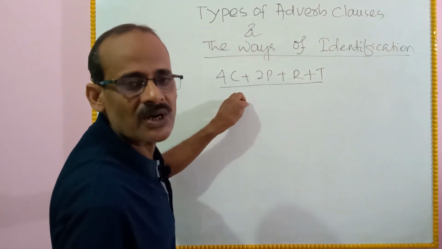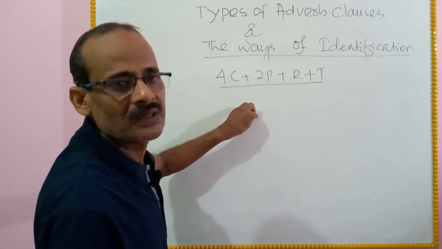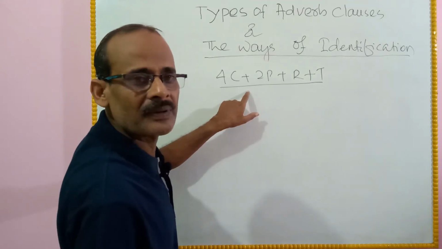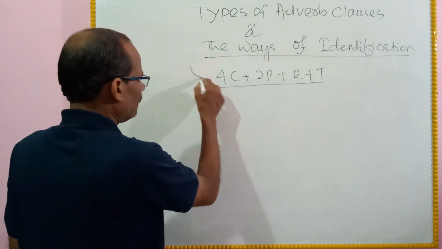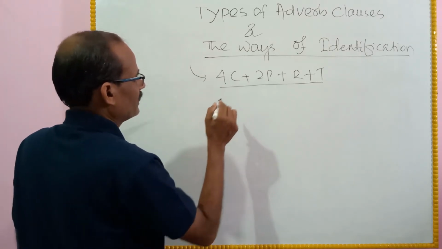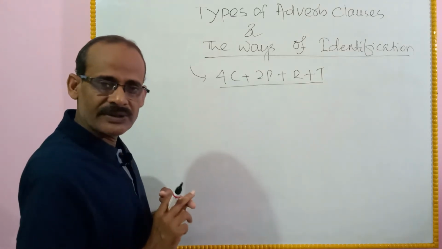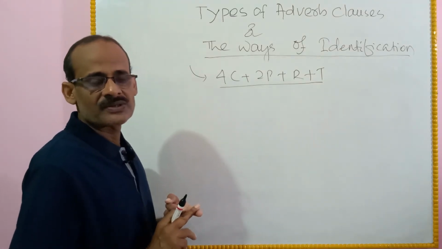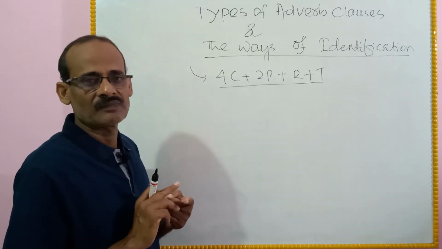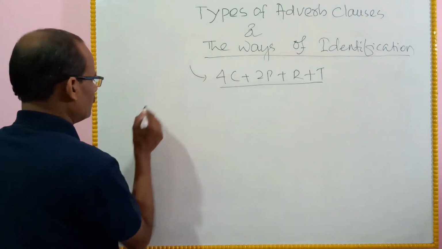This is a shortcut method to remember the names of adverb clauses. The adverb clauses are classified by reason, purpose, condition, concession, place, time. Let's see what 4C is.